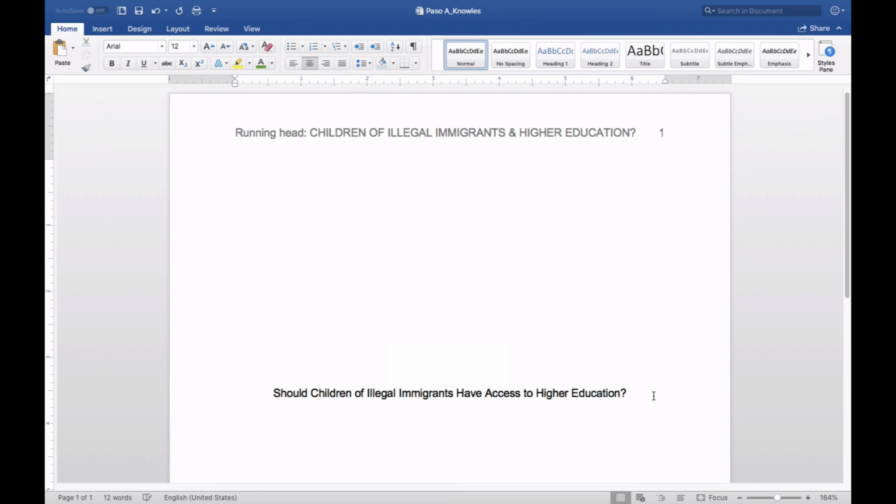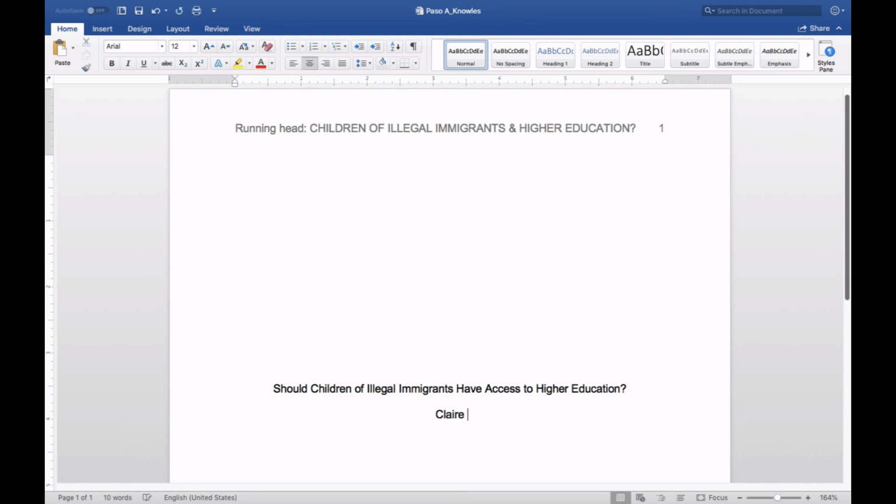And then I'm going to add my name. On my third centered line, I'm going to put my institution. If you're a guest student, you're welcome to use your home institution. And there we have it. A perfectly formatted title page using APA formatting. I'm going to save it. And there we go.